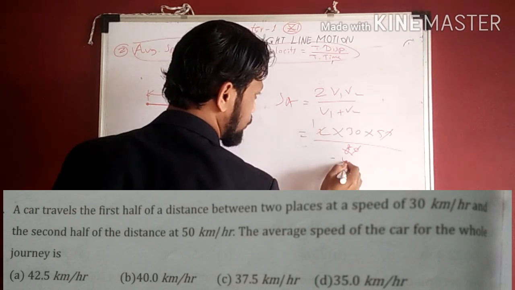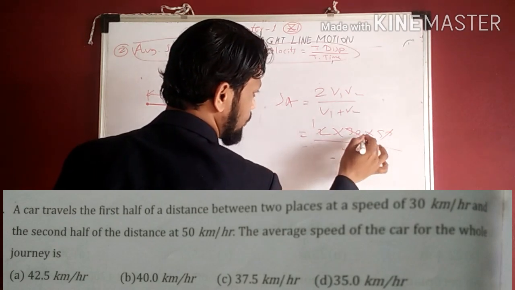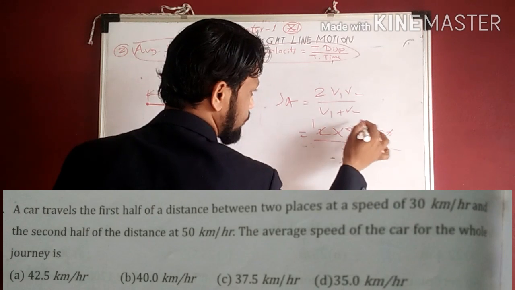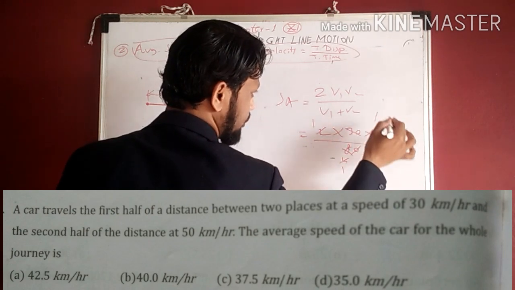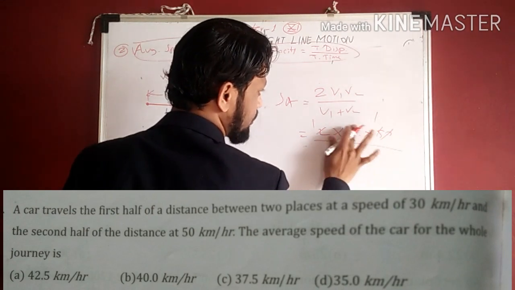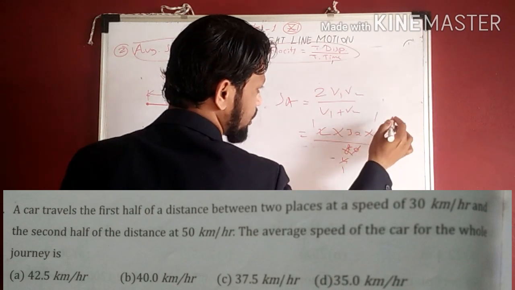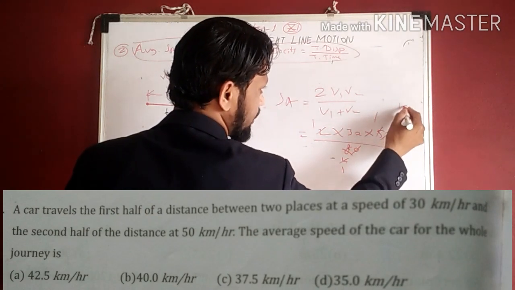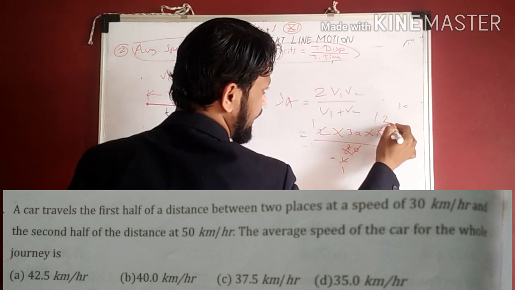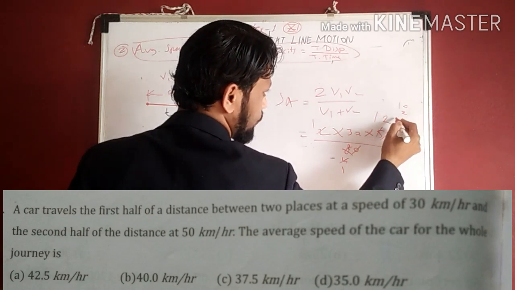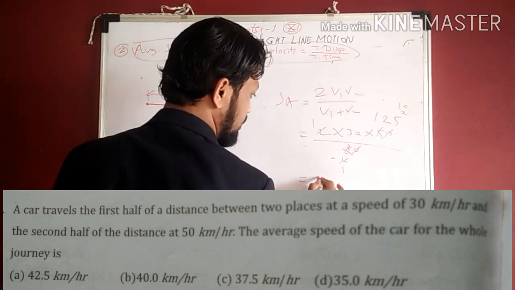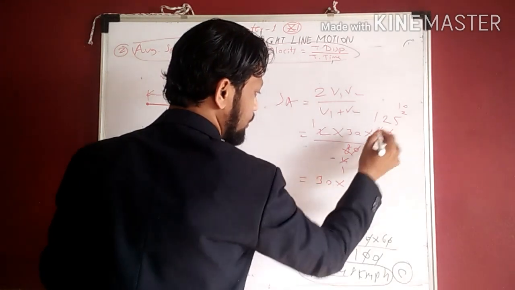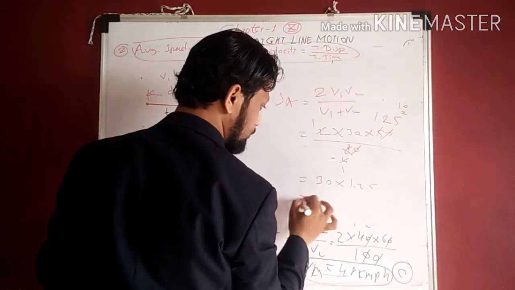2 1s are 2, 2 4s are 8, 4 1s are 4, remaining is 30. 4 1s are 4, remaining is 1. Okay, 10 is there. So 4 2s are 8, remaining is 2. 4 5s are 20. So this will become 30 into 1.25.